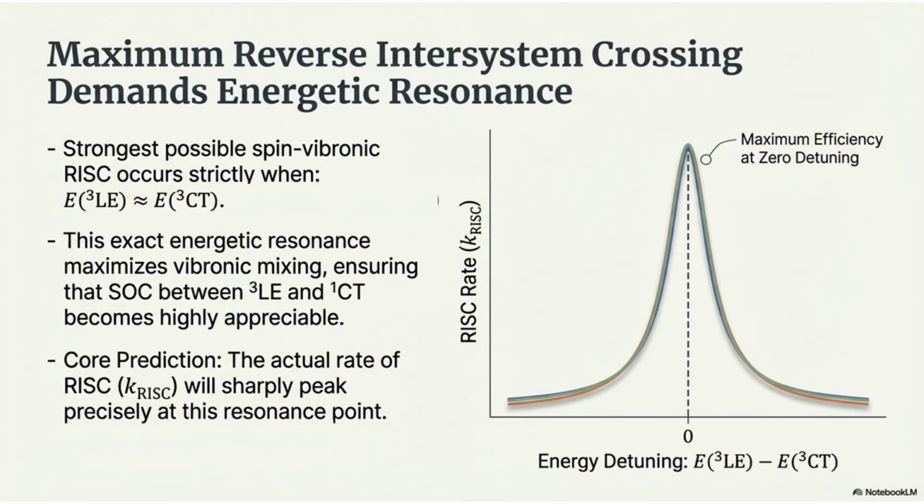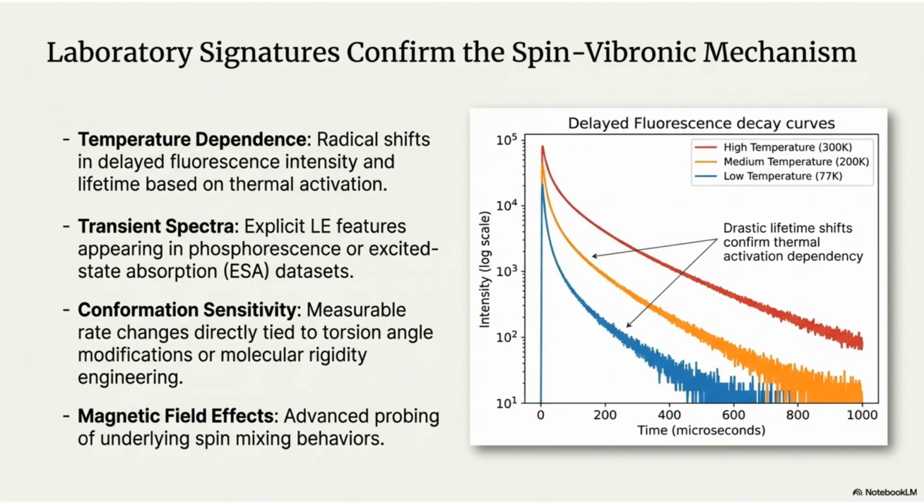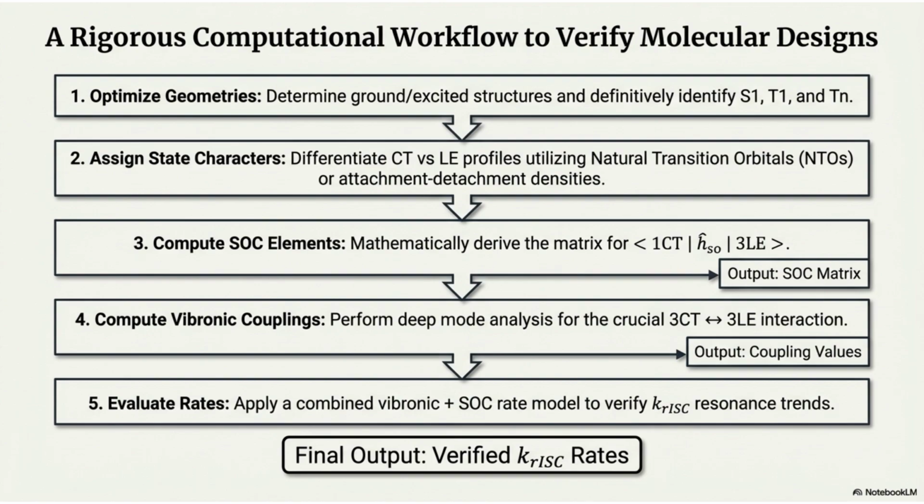Maximum reverse intersystem crossing demands energetic resonance. The strongest possible spin vibronic RISC occurs when the energies of the triplet local excitation and triplet charge transfer states are approximately equal. This exact resonance maximizes efficiency. Laboratory signatures confirm the spin vibronic mechanism. These include strong temperature dependence of delayed fluorescence, features in transient spectra explicitly showing local excitation, and sensitivity tied to molecular rigidity.